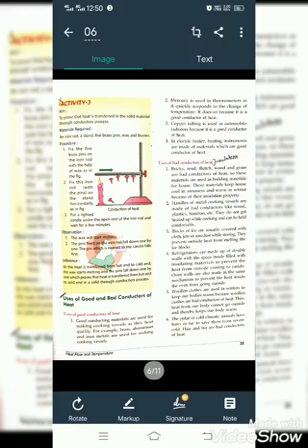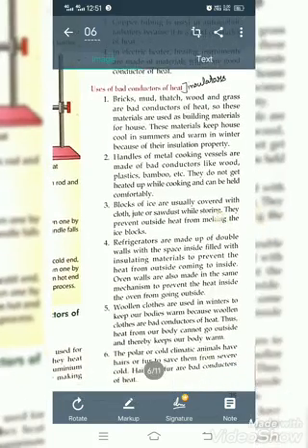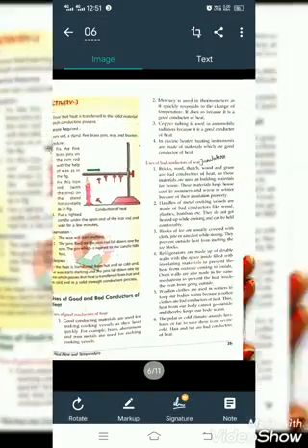And next, bad conductors of heat. Bad conductors are also called insulators, like bricks that are used in our houses. Glass is a good insulator. Handles of metal cooking vessels are made of plastic and wood, which are insulators. Next, blocks of ice are usually covered with cloths, so these are also insulators.